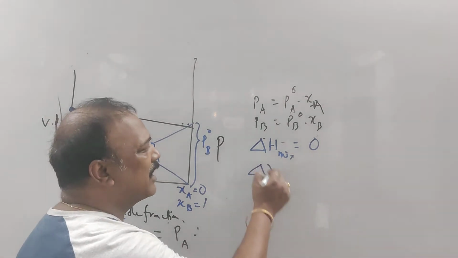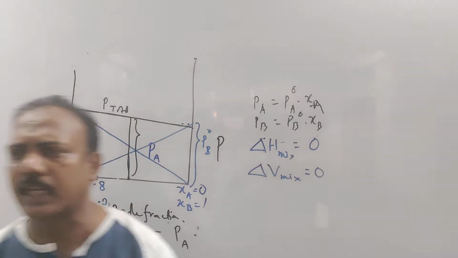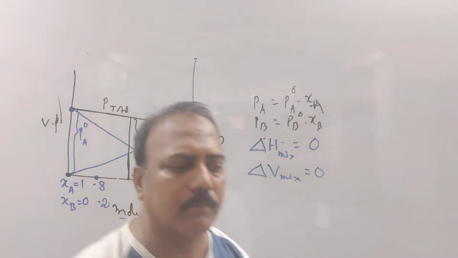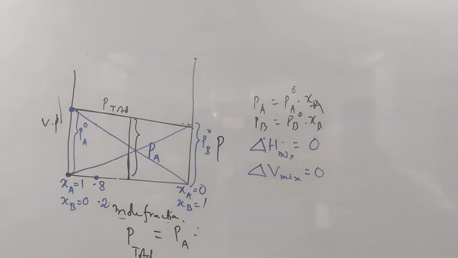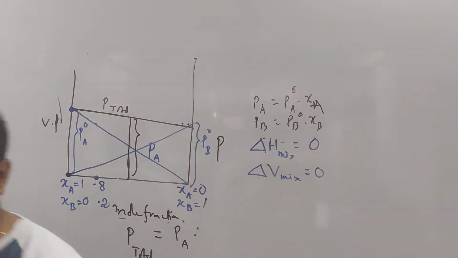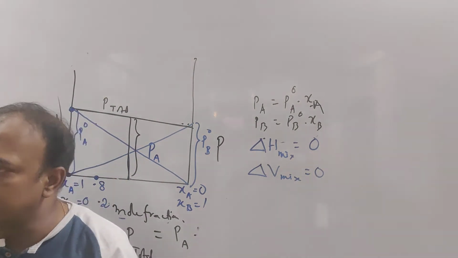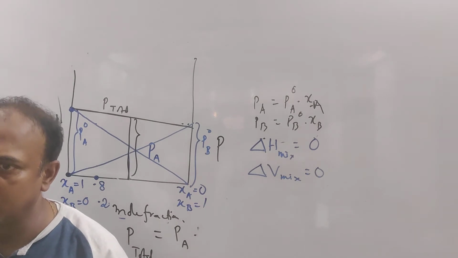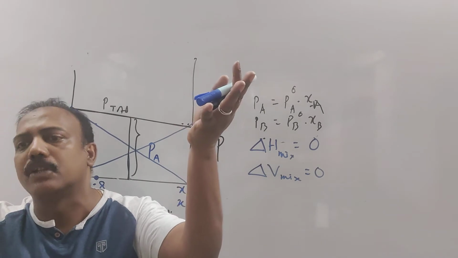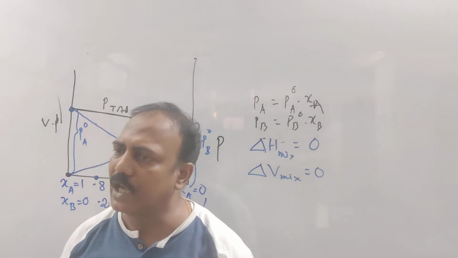And delta V for mixing is also equal to 0. Delta V means change in volume. Suppose you are taking 10 milliliter of one thing, another one you are taking 15 milliliter, and if you add and find a solution of 25 milliliter, it's absolutely fine. That's ideal. But suppose after mixing the total volume becomes 24. Force of attraction between them has become more, so they are becoming more compressed. Or force of attraction between them has become less, so the volume is becoming 26. Understood that? In that case, they are not behaving ideally.